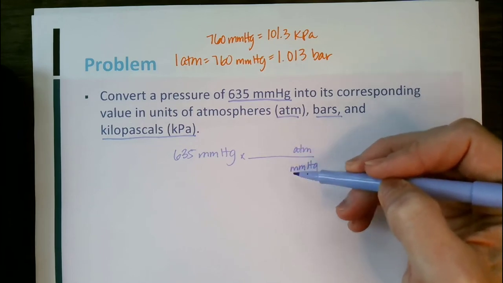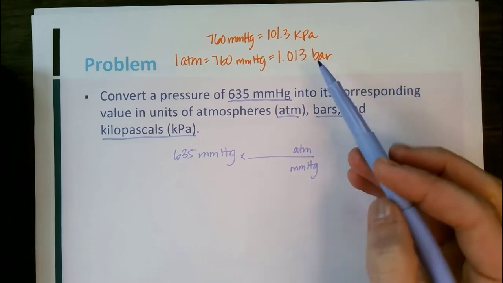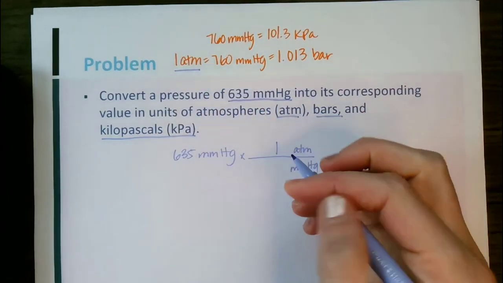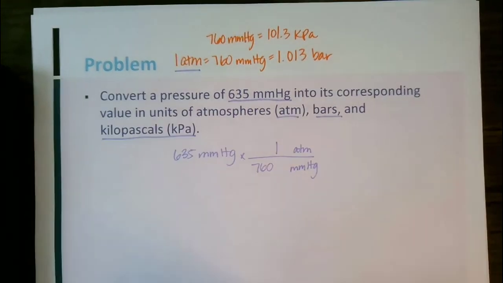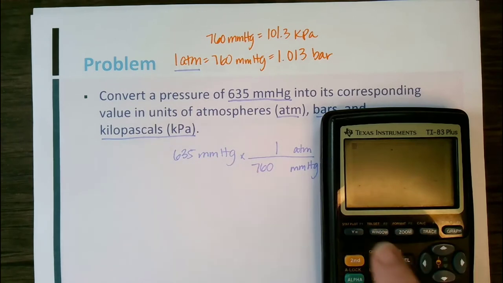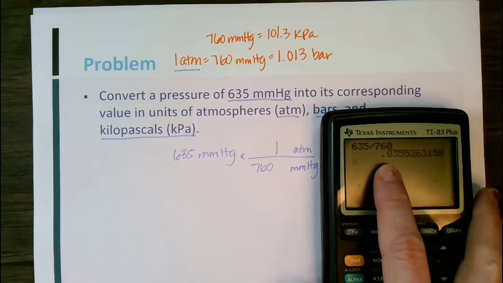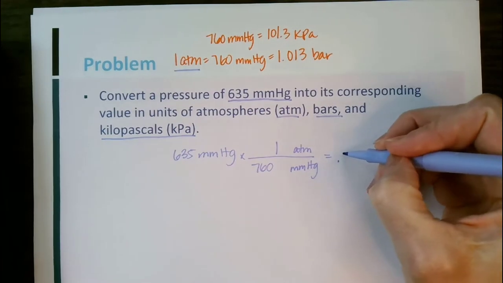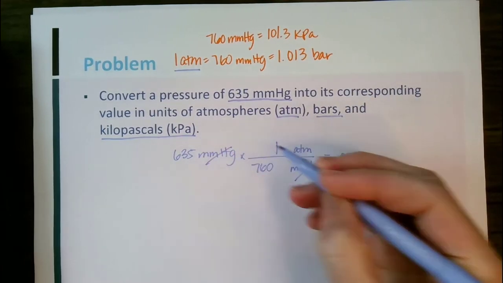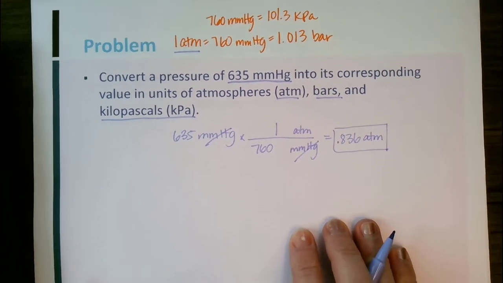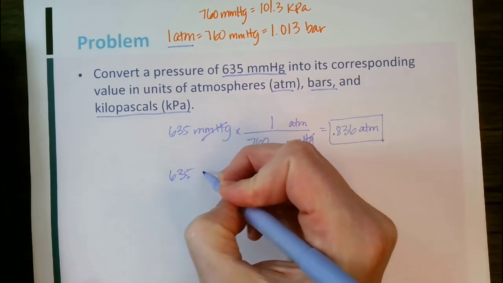Millimeters of mercury. So we need to look at those conversion factors and see that correlation between atmospheres and millimeters of mercury. So if I look up here, you can see that 1 atmosphere, put 1 there, equals 760 millimeters of mercury. That's our conversion factor. So now I just need to do 635 times 1 divided by 760. And I should get 0.836. Again, millimeters of mercury will cancel out, and I'm left with atmospheres.